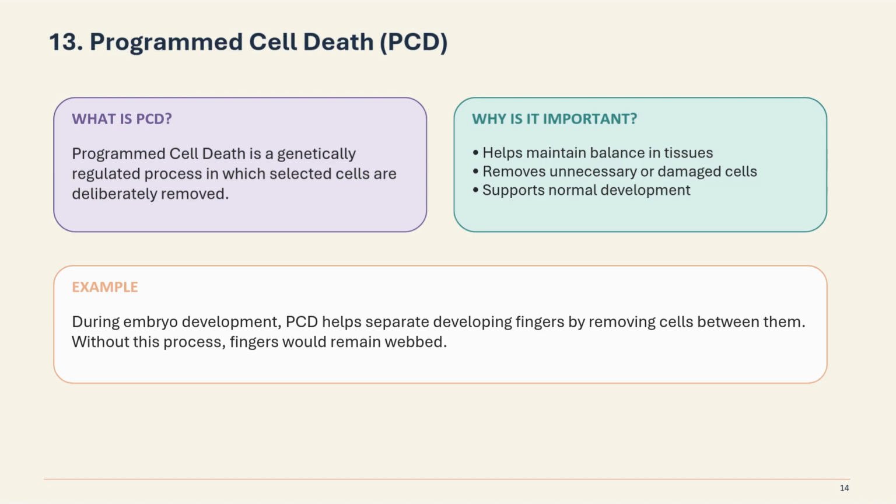So, what is the example here? During embryo development, PCD helps separate developed fingers by removing cells between them. Without this process, fingers would remain webbed. So, PCD is very important during embryo development. Otherwise, the fingers will remain webbed.